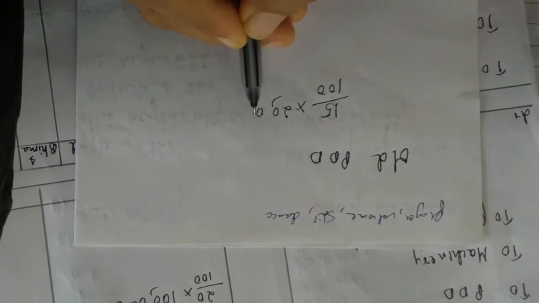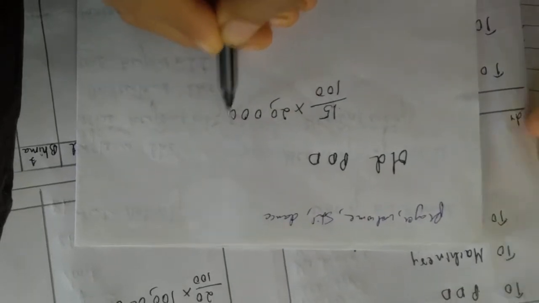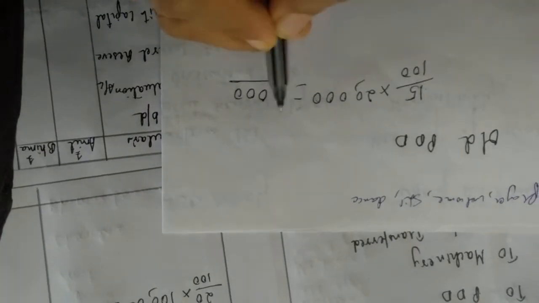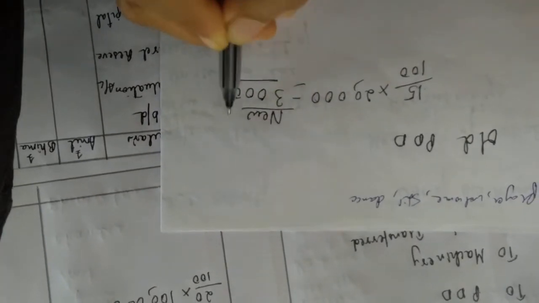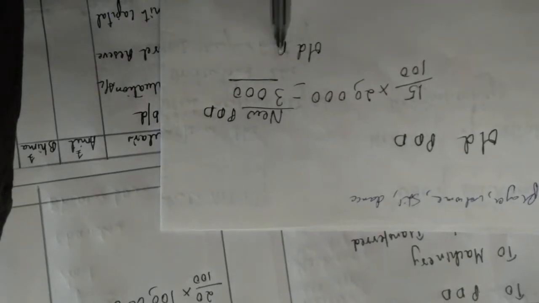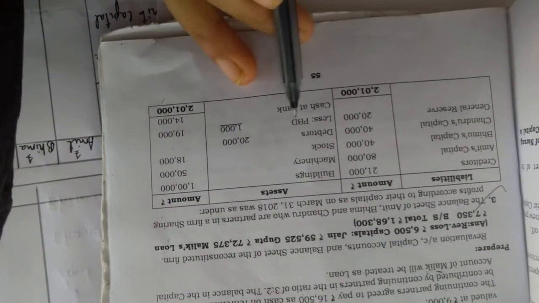Yes, it is 20,000, isn't it? If you do it, it will give you 3,000. This is your new PDD. What is your old PDD? What is given in the question for the old PDD? Old PDD is given as 1,000. Old is less, the new one is more.